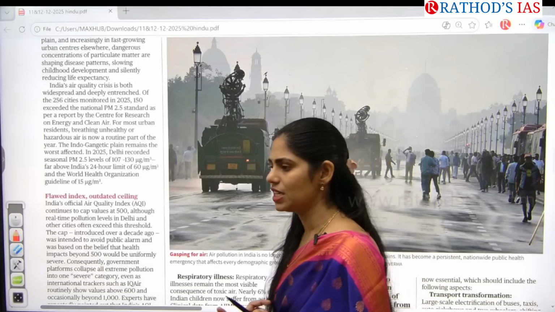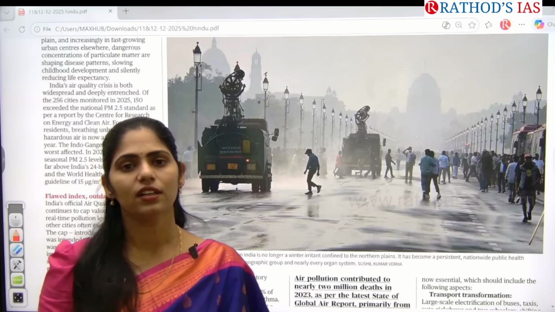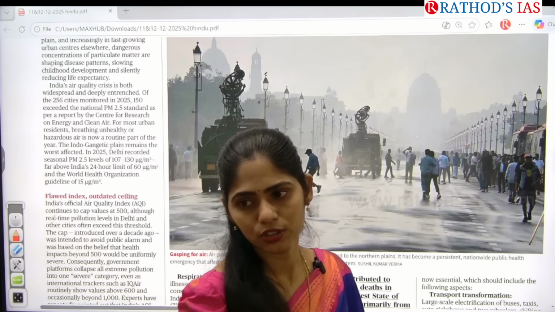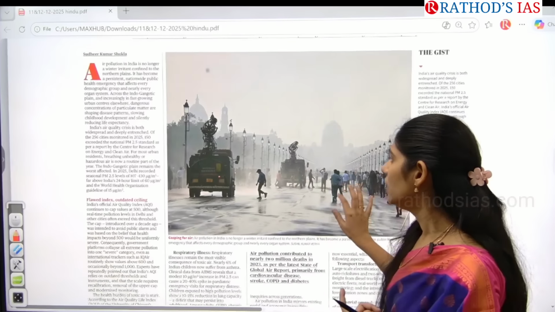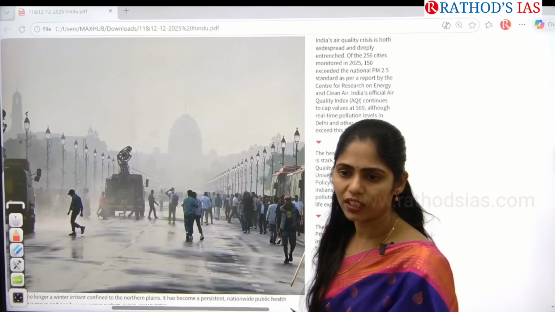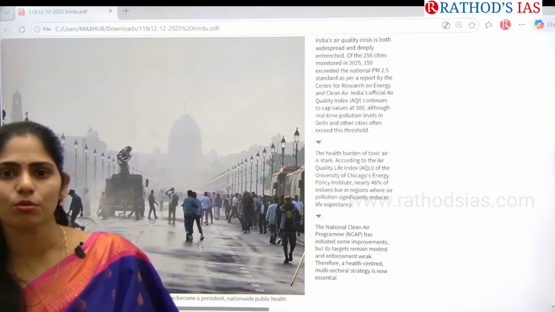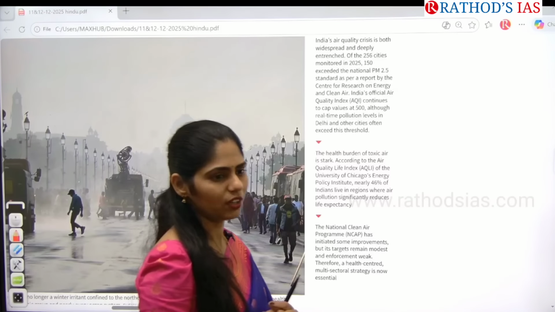And we even discuss that babies have very low birth weight also. And not only that, we know that air pollution affects children and elderly people more, and they get respiratory problems like asthma, pneumonia, whatever it may be.